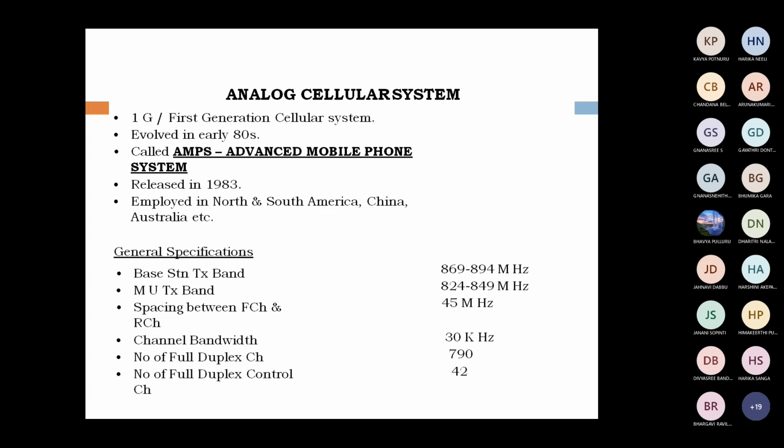Next, the number of full duplex channels. What is meant by full duplex? Two-way communication. That is, 790 channels are available. And the number of full duplex control channels is 42. What is meant by control channel? It is used only for setting up of a call, that is, connection setup.